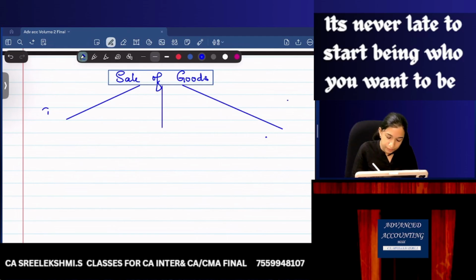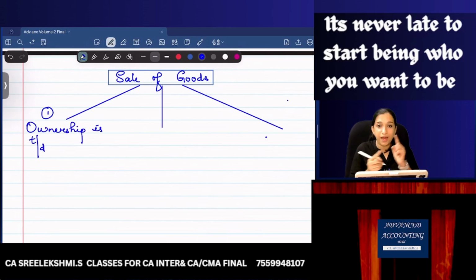Sale of goods, when revenue is recognized. 1. When ownership is transferred to buyer. When the seller has transferred ownership of goods to the buyer. Ownership is transferred to buyer. 2.